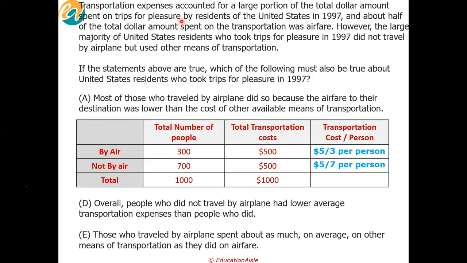And it says that out of my 100, I am spending a large portion on transportation, and that large could be anything. That could either be 30 or it could be 50.